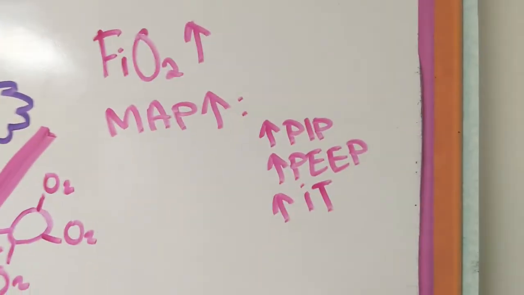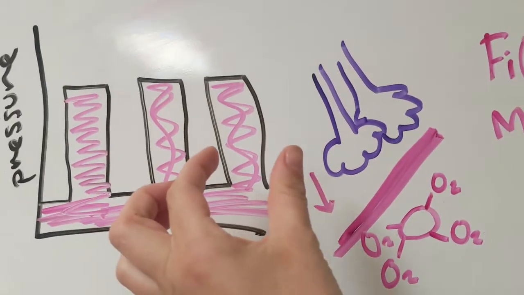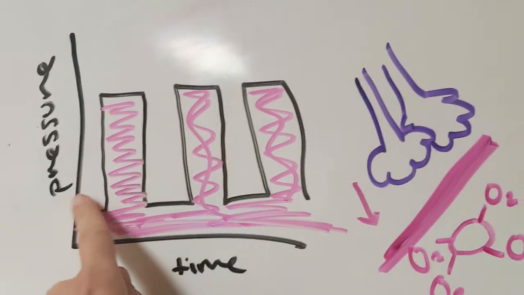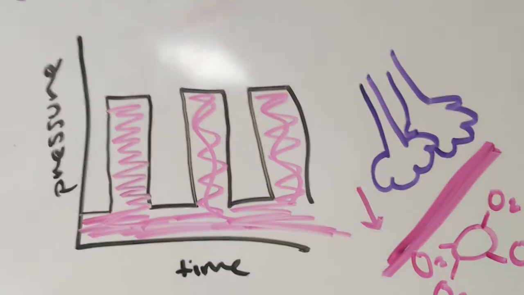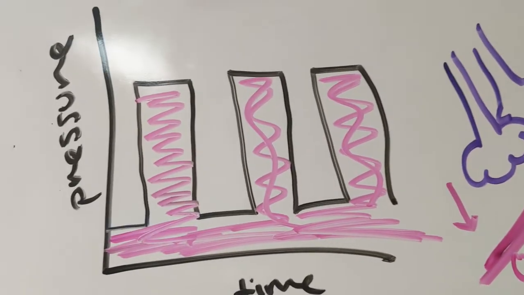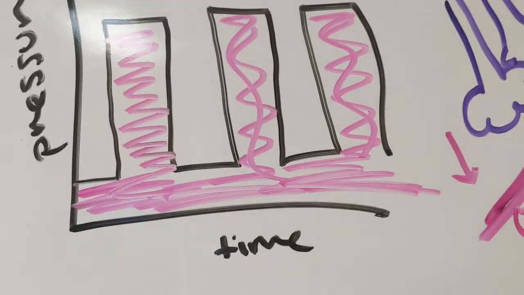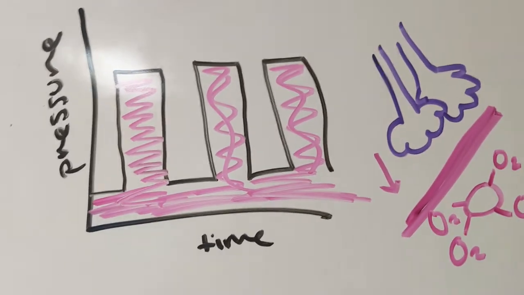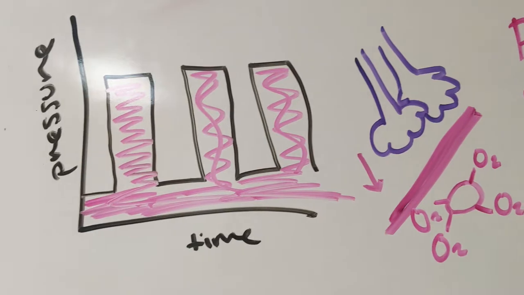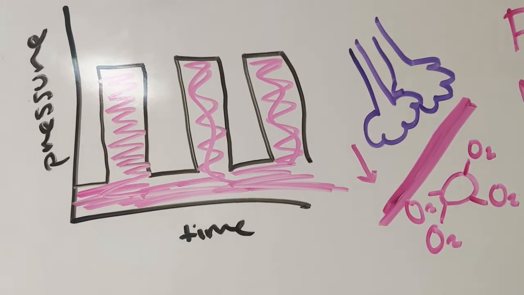And so we can increase our I time, because remember that would increase that amount of time. We can increase our PIP, and that will increase all of this in our expiratory time. And you can't really see here, but we actually spend more time in expiration than in inspiration. And so increasing the PEEP is actually a pretty effective way of increasing our MAP.